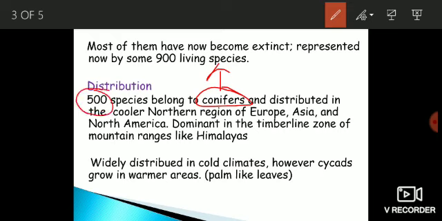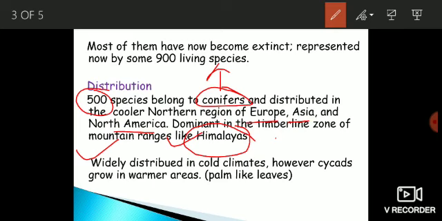Accounting for 500 species, they are distributed in polar northern regions of Europe, Asia, and North America, and these are also dominant in the timberline zone of the hilly areas, the mountain ranges like Himalaya. And you know that the conifers are distributed in cold climates.